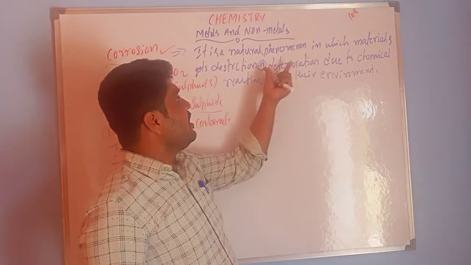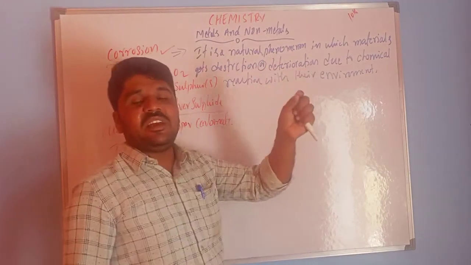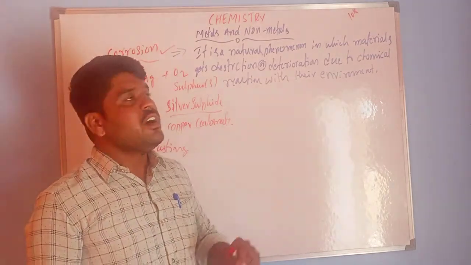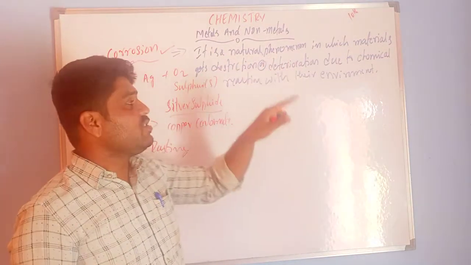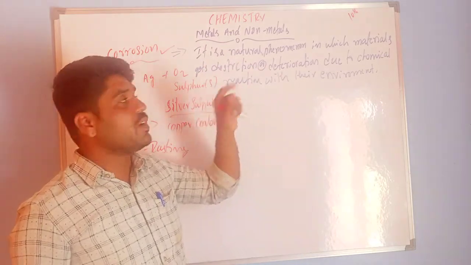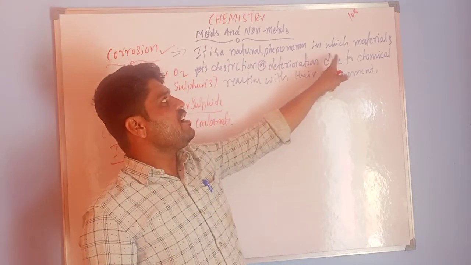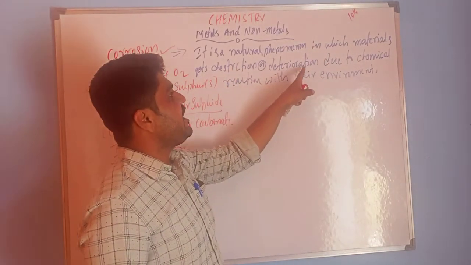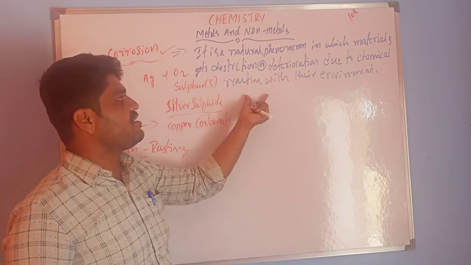Sometimes this destruction or deterioration may also be degradation, like plastic degradation or wood degradation. This also comes under corrosion. So it is a natural phenomenon in which materials get destroyed or deteriorated due to chemical reactions with their environment.